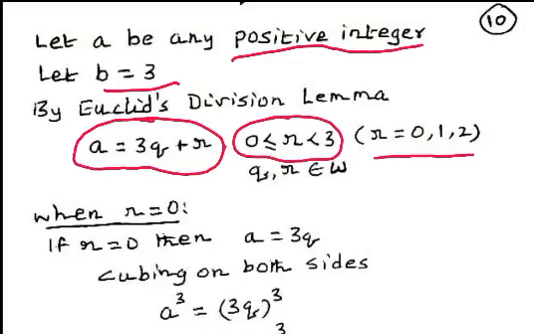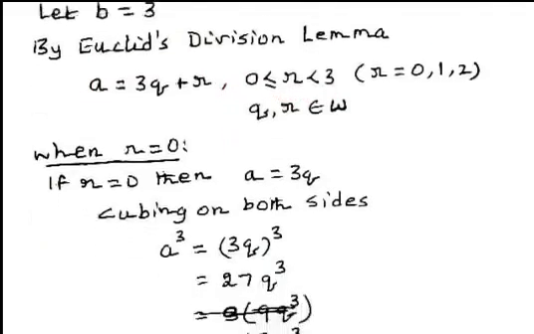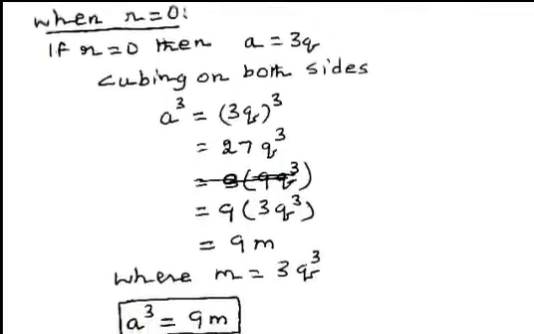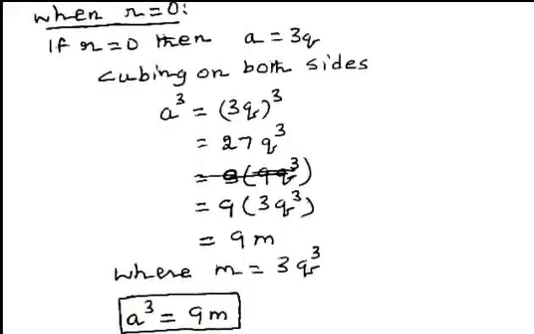Now we consider all the three cases: when remainder is equal to 0, when remainder is equal to 1, when remainder is equal to 2. First, the case when remainder is equal to 0. We can write a equal to 3q.